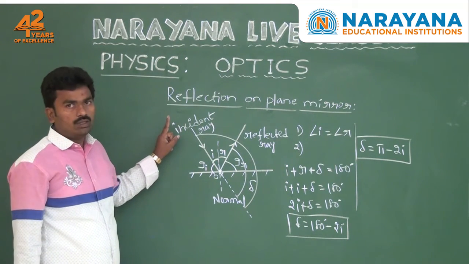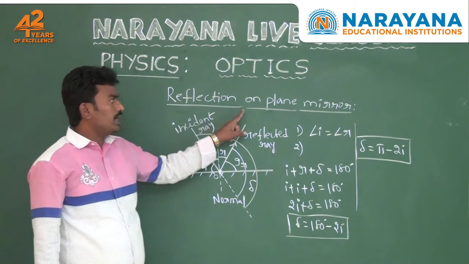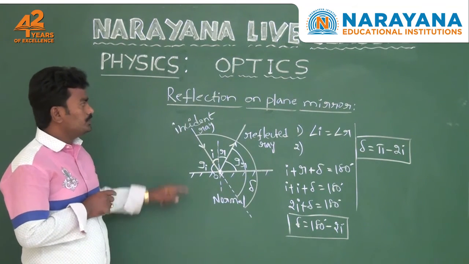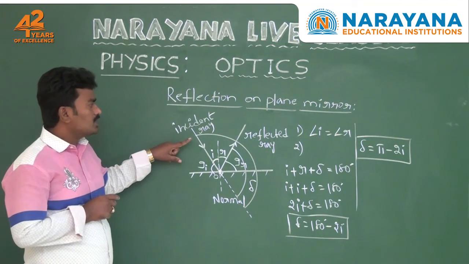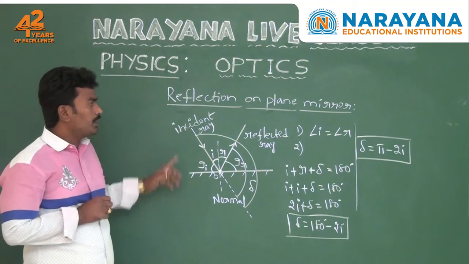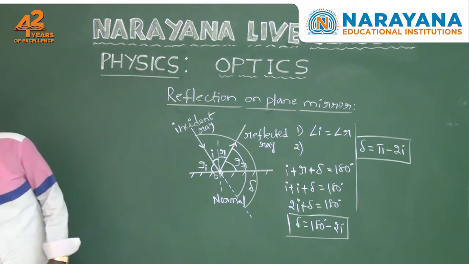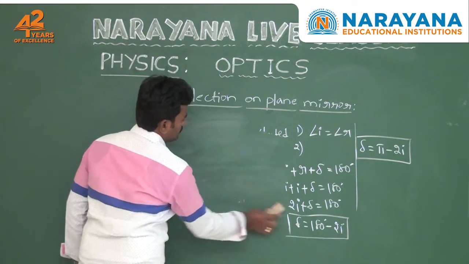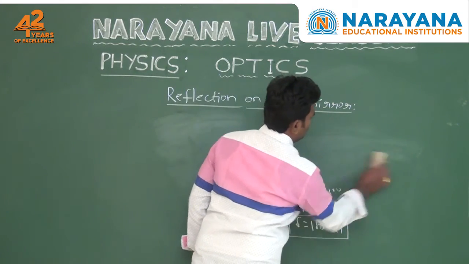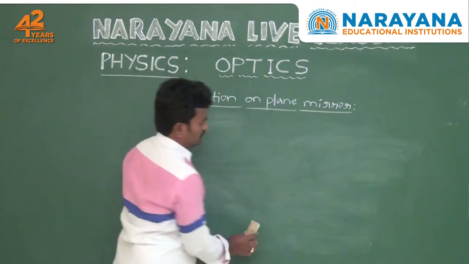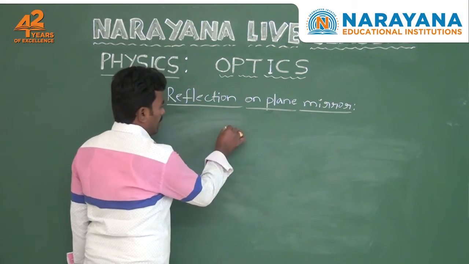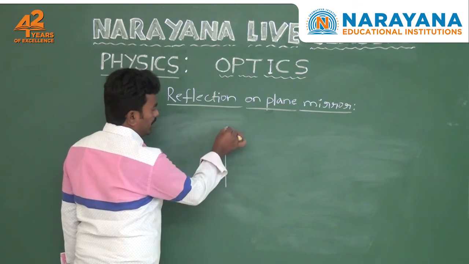So this is about reflection of light on a plane mirror. Next, now we observe the image produced by a plane mirror. So here you take one plane mirror.